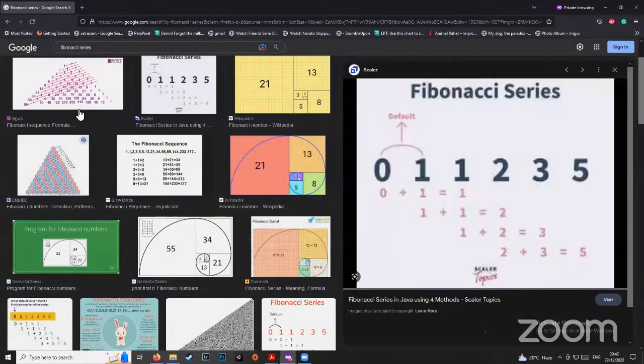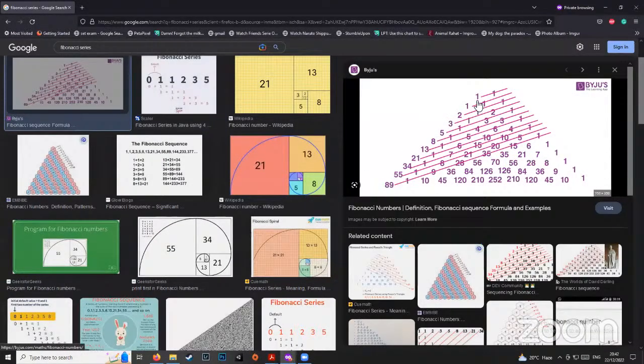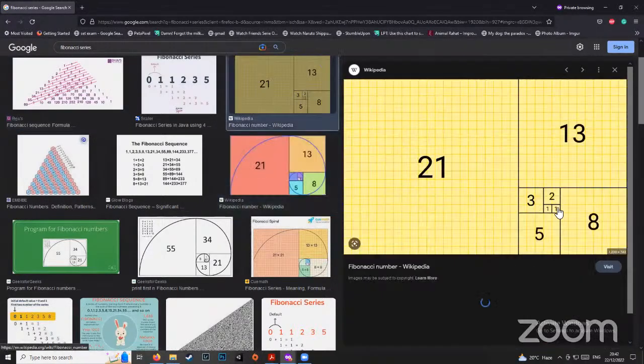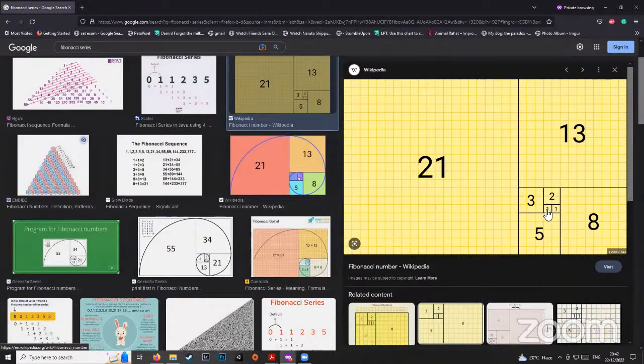The Fibonacci series is 1, 1, 2, 3, 5, 8, 13, 21, 34, 55, 89, which is also related to the golden ratio. 1 and 1 are two blocks. They add up to become 2. Then 1 and 2 add up to become 3. 2 and 3 add up to become 5. 5 and 8 add up to become 13. 13 and 21 add up to become 34. And like that, that keeps on going.